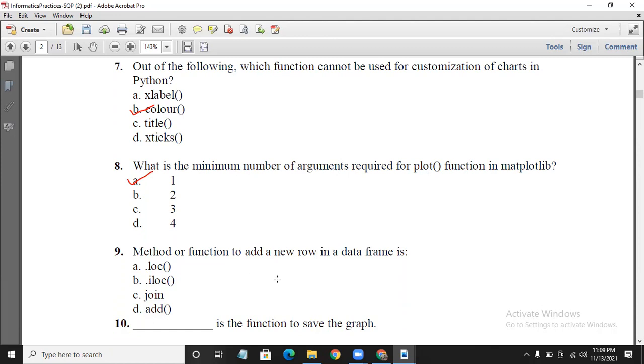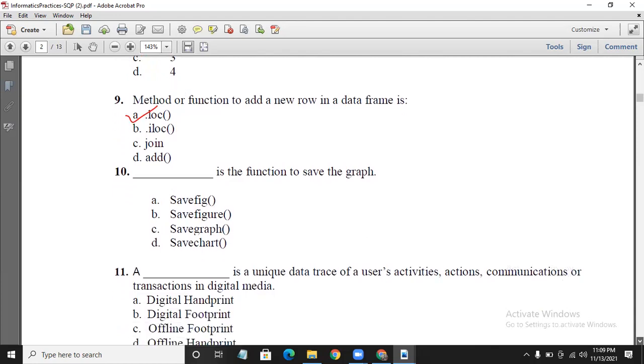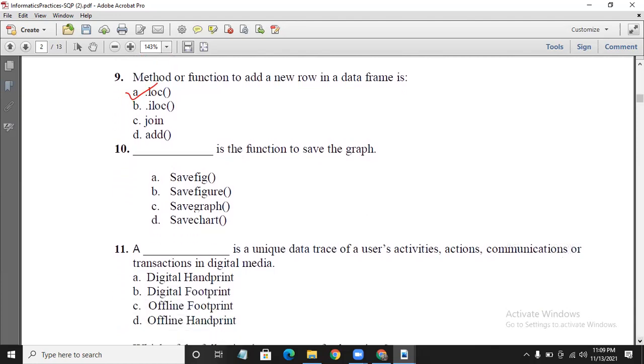The method or function to add a new row in a data frame. If you want to add a new row, how will we do it? It is the data frame object, and inside this data frame object dot loc, and inside the brackets you specify the index value. So dot loc is the answer for adding a new row. Dash is a function to save the graph. You can save the plotted graph, and the function used is savefig. In the brackets you can specify the name of the file, or if you want to save it in a specified location, you can give the entire path with the file name and extension. So the answer to this is savefig.